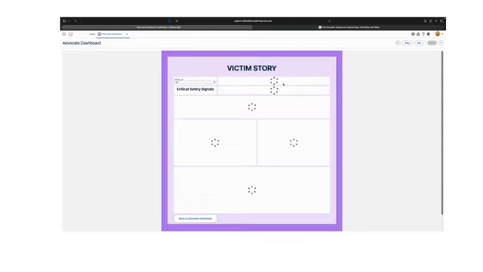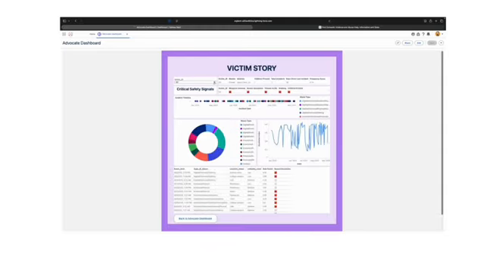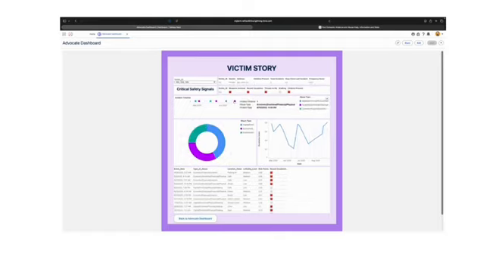Now, going to the victim story dashboard, zooming into a single case, we start with the victim profile: gender, address, children, total incidents, and days since the last one. Below that are critical safety signals. Each block, weapons, threats, stalking, children, recent escalation, lights up red when present, creating a visual safety signature.